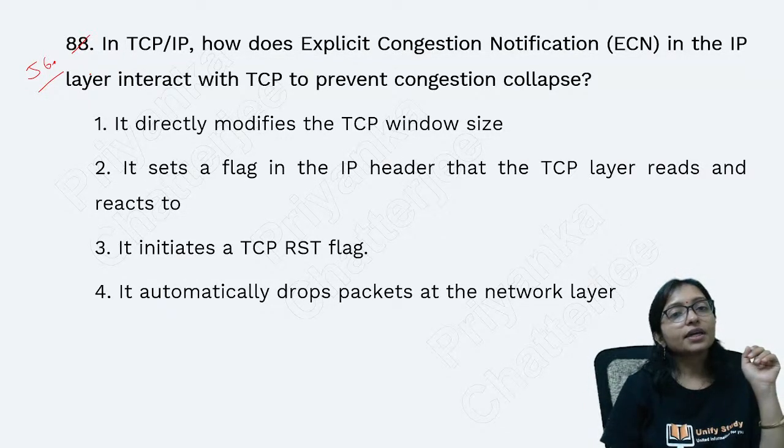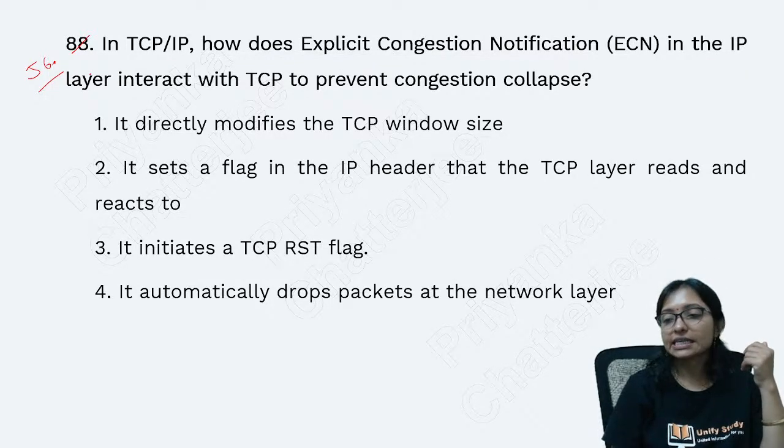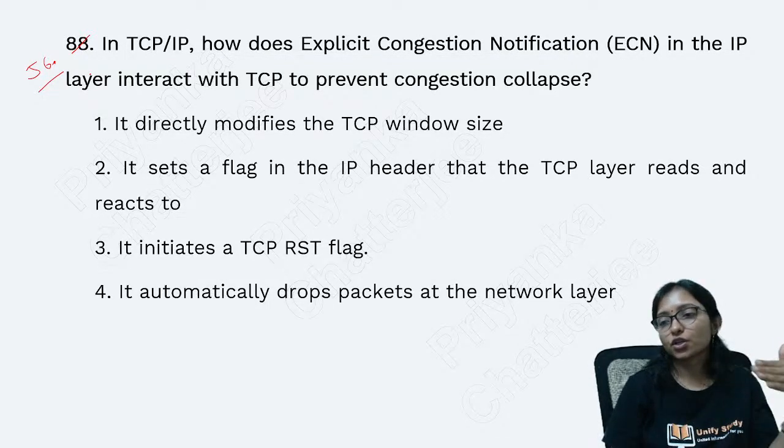In TCP/IP, how does explicit congestion notification, that is ECN, in the IP layer interact with the TCP to prevent the congestion collapse?